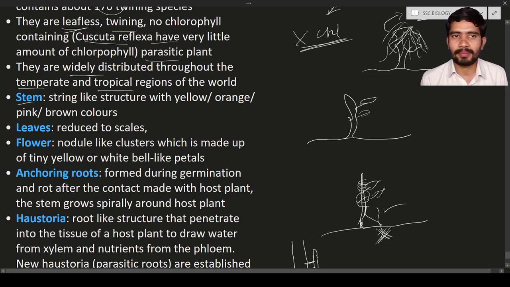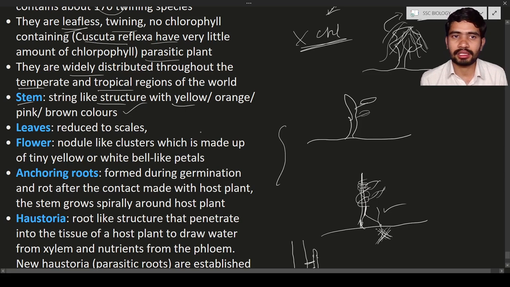First you will see the stem. The stem is a string-like structure, it looks like a small wire. It is a wire-like structure with a yellow or orange colored stem. Sometimes it has a brown color, or orange color, or yellow color.